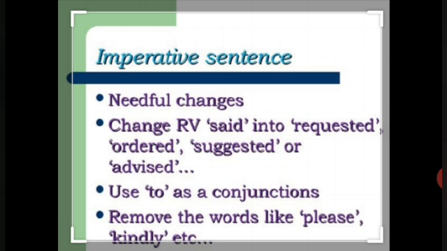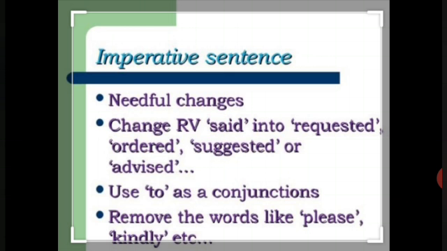Now we will see some sentence examples. In the sentences which have a request, for example, he said to me, please help me. See, the word please is telling you that it is a request. ये request है. So what will you do? He said to me के बदले you will write he requested me. As I told you, it is a request. He requested me, and then the conjunction to. He requested me to help him. Why am I writing him? Because me वहाँ पर कौन था? He. That's why I'm writing him.